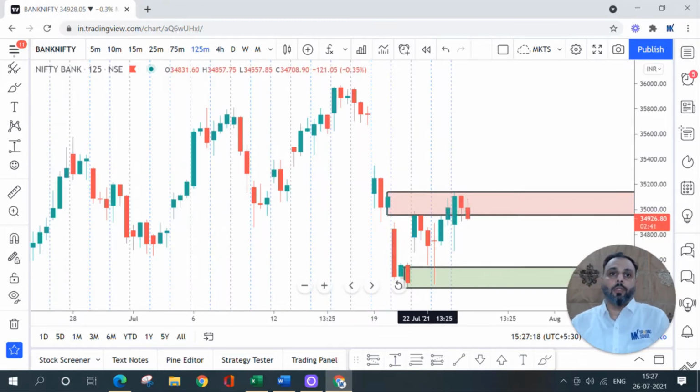So whenever you are shorting as per supply demand trading, not even short, even for the long, your targets are opposing levels. So if you are shorting at supply, target would be opposing demand. If you are going long at demand, target would be opposing supply zone. So a quick move on Bank Nifty. Now if you see, it came back to this demand, but personally I did not go long at this demand zone because it didn't fit the rules. So there was no zone achievement in this level, so I avoided going long, covered my short here.